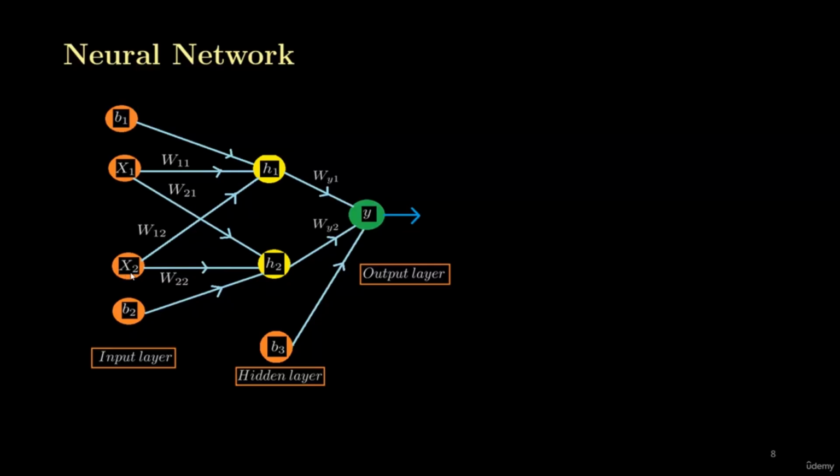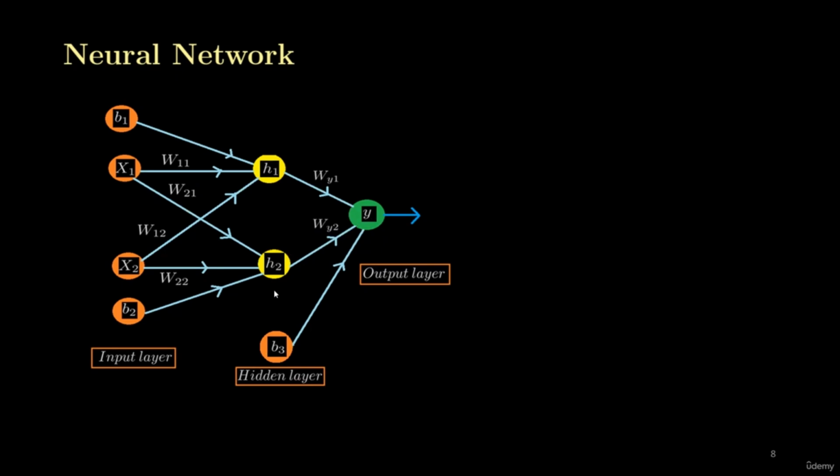Similarly, the weight of X2 with H1 is W12 and the weight of X2 with H2 is W22. So the weights are different. However, every input is connected with the neurons present at the hidden layer, and similarly every hidden layer neuron is connected to the neuron present at the output layer.